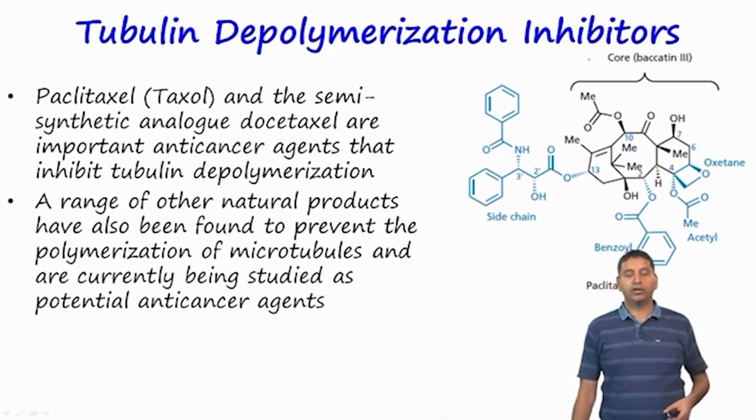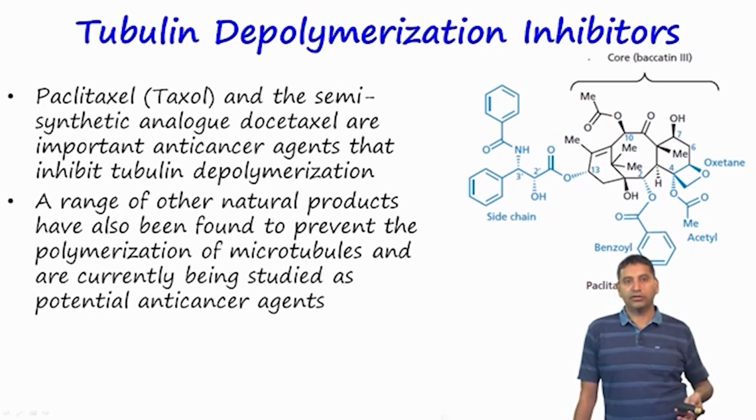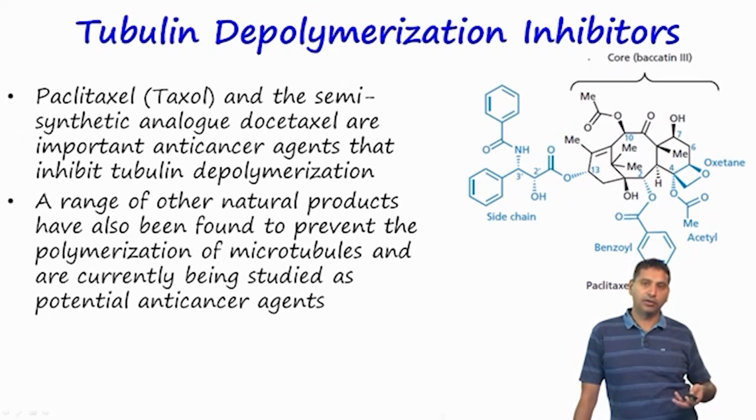The natural product paclitaxel, which is commercially known as Taxol, and its semi-synthetic analog, are examples. Semi-synthetic analog means something that has a structure which is similar to it, but some of it is actually synthesized, and these are known to inhibit depolymerization. There are a range of other natural products which have also been found to prevent the depolymerization of microtubules and so on.